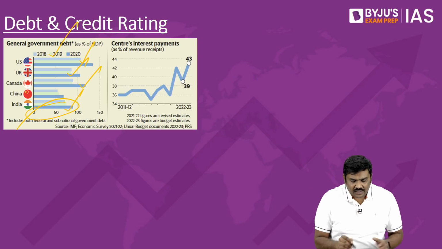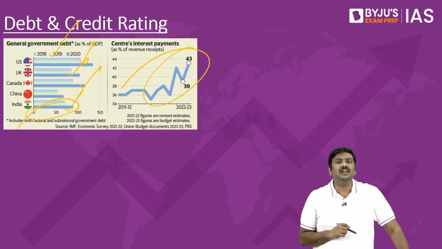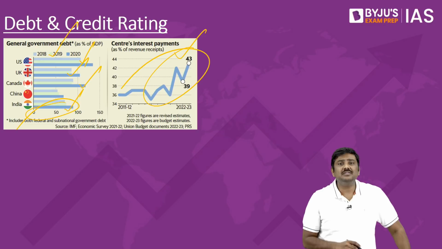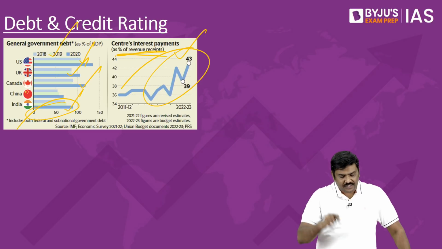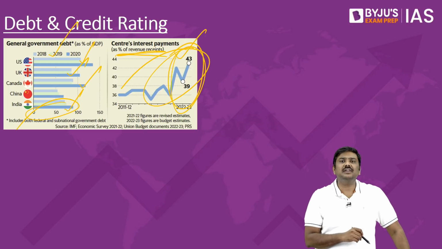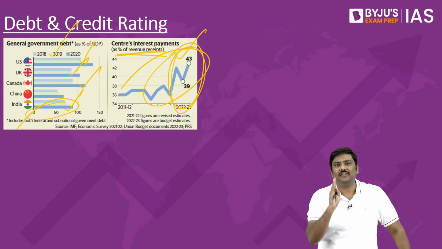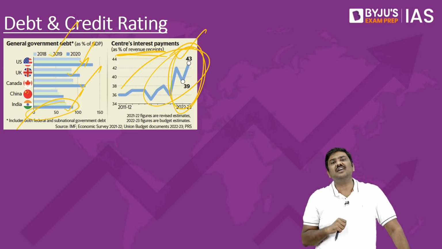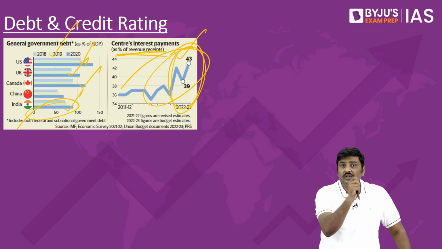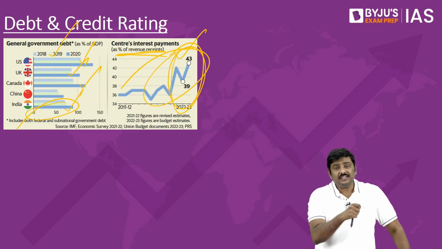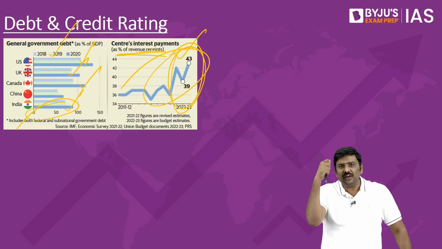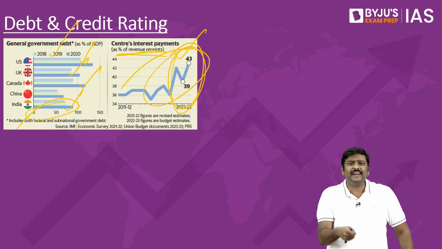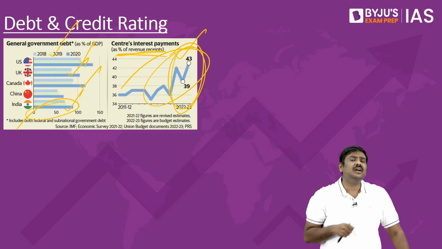For example, look at what has happened to interest payments by the central government. The interest payments as a percentage of revenue receipts have kept on increasing, and in the last couple of years, they have actually skyrocketed. They have increased by a very large number, and that should be a cause of concern. Having said so, this is not just applicable to the Indian economy. In the last couple of years, every economy has been affected by the pandemic, and that is exactly what has been experienced by these particular countries.